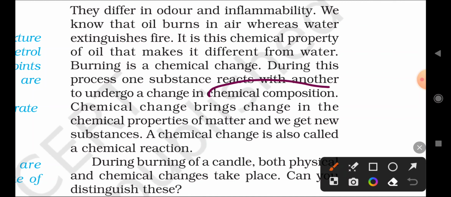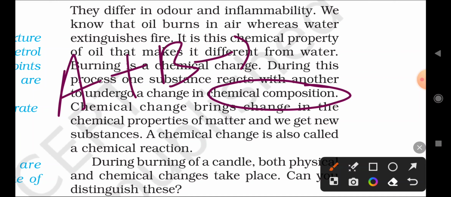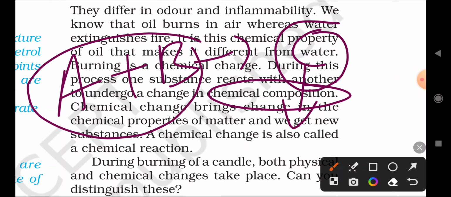This means the compound completely changes into a new substance. A reacts with B by a chemical method and they produce a new substance C, and this C has a different chemical composition compared to the two. So this is called a chemical reaction.